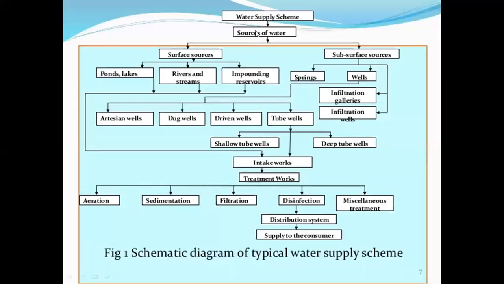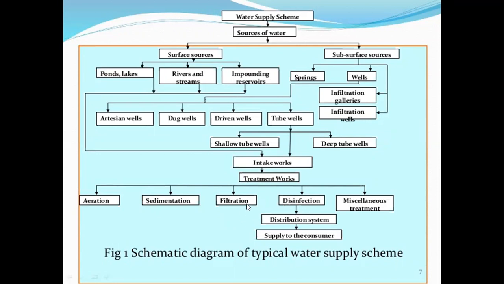In filtration, the water goes under the filters and removes the microorganisms or colloidal impurities. Then next is disinfection. In the disinfection process, the bacteria that are still remaining in the water are removed.